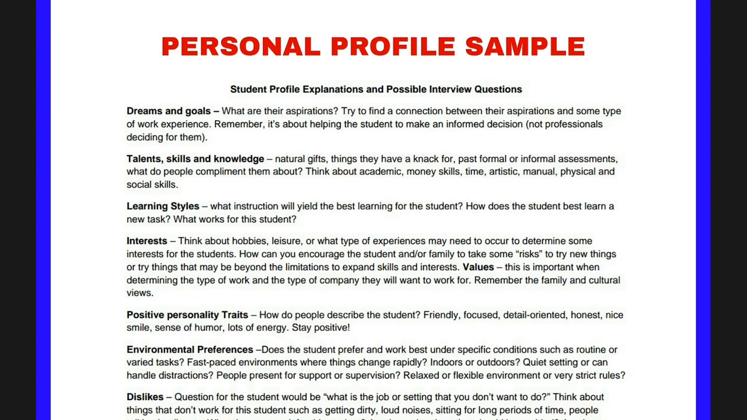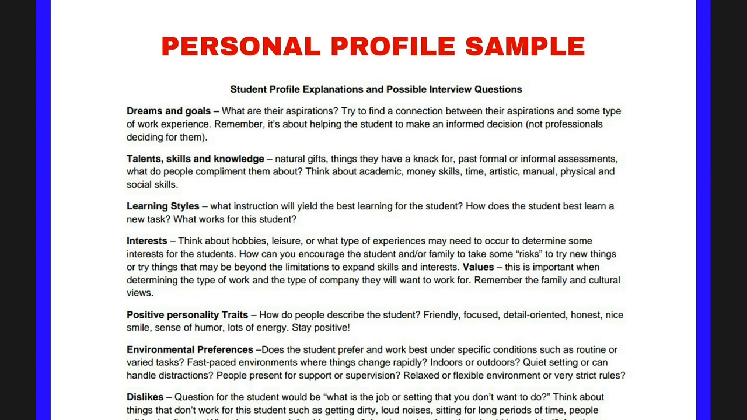Remember, this is from the point of view of the college itself, the institution itself: the admission board, the members of the admission board, or the principal, those who are in charge of giving admission to the students. So they are basically being suggested certain steps by means of which they can guide the students. Remember, it's about helping the student to make an informed decision, not professionals deciding for them.